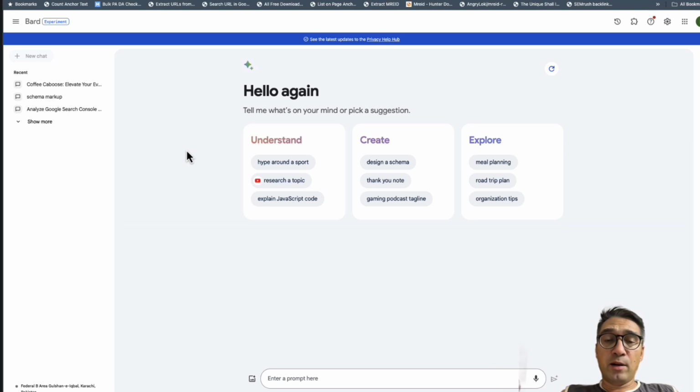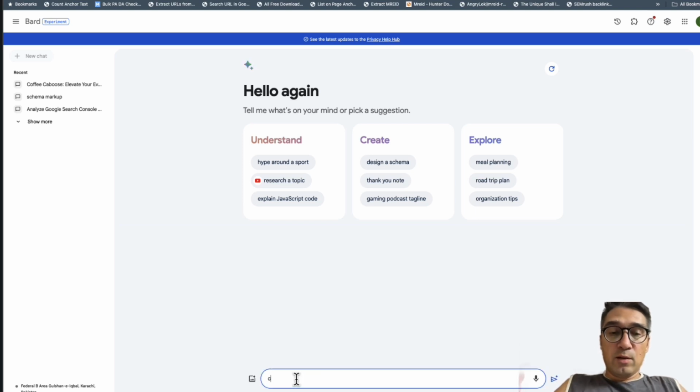So the first step here would be to ask Bard AI, which is now Gemini AI, can you list a couple of low competition niches that I can get into for affiliate marketing?